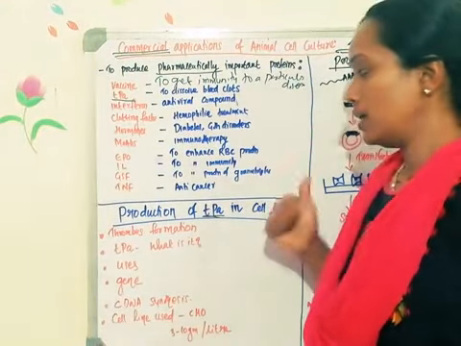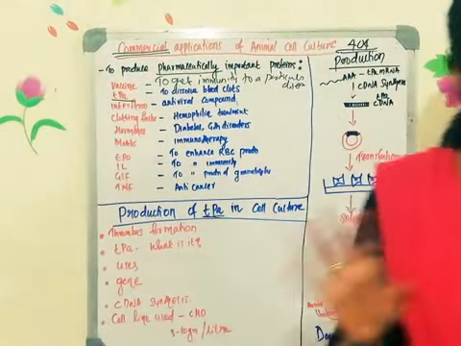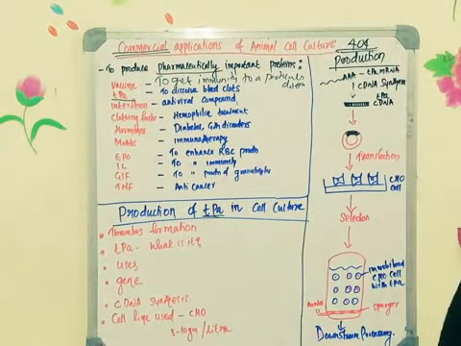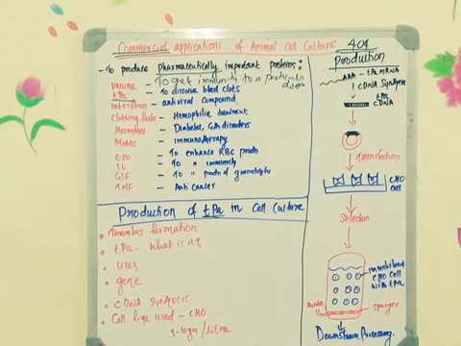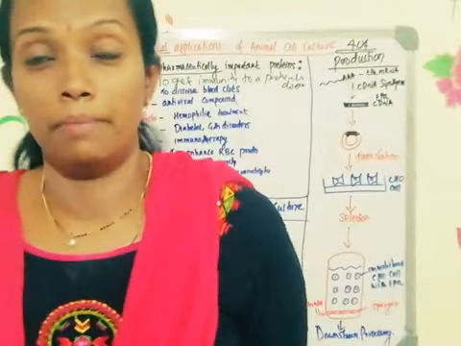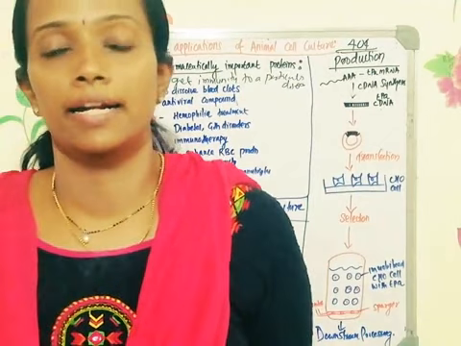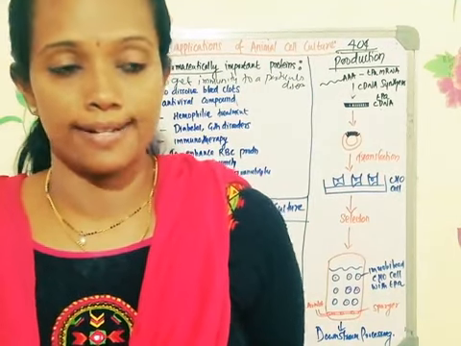We are going to see the production of TPA in cell culture. It's a very interesting and simple topic, and I think all of you will understand it because it's a very simple topic. Major death in India. In India, the major reason for death: earlier it was heart attack, but now it is because of heart attack and cancer.